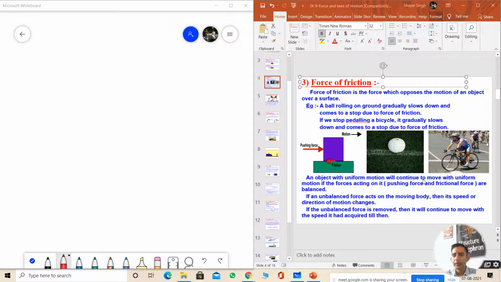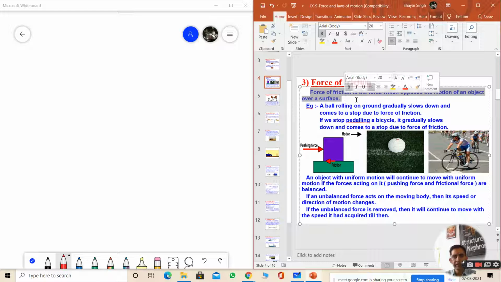So here you see, one side we are having a whiteboard and another side we are having a screen, so that we can see and draw the diagram also. So the topic is force of friction. One student was asking whether frictional forces are there or not. So force of friction, what is that? Let us understand that first.